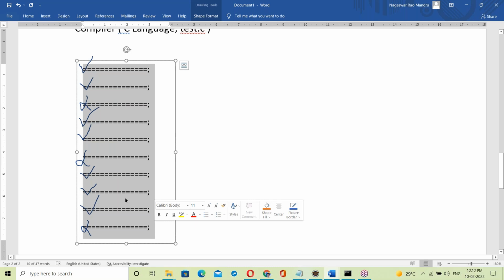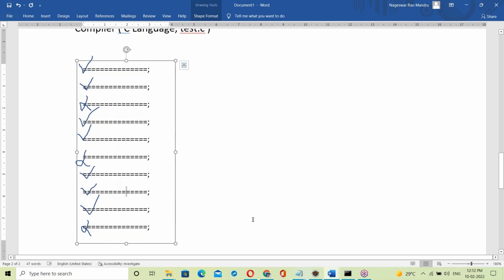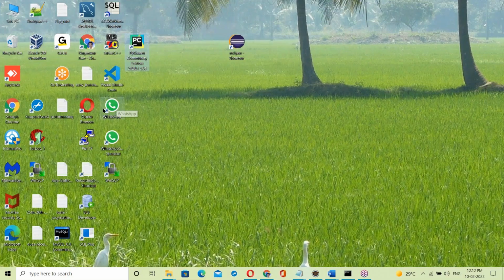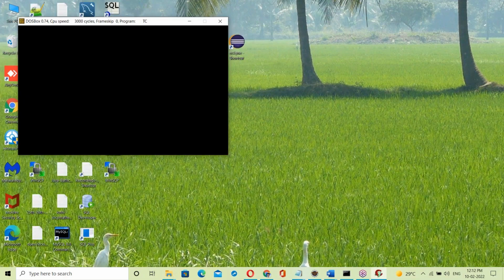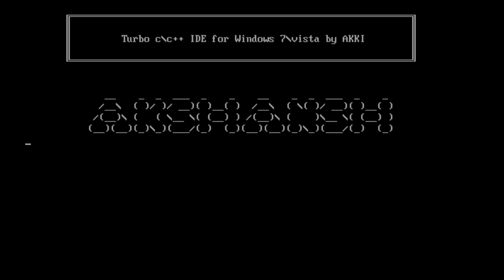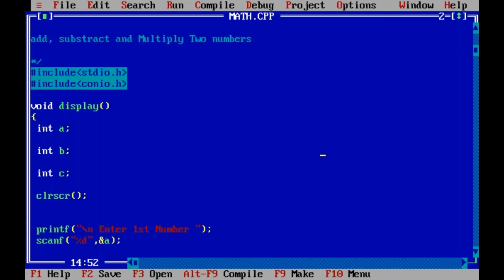The compiler checks all the statements from top to bottom and shows all the errors. Let me show that example also. Let us take a C program and compile it.